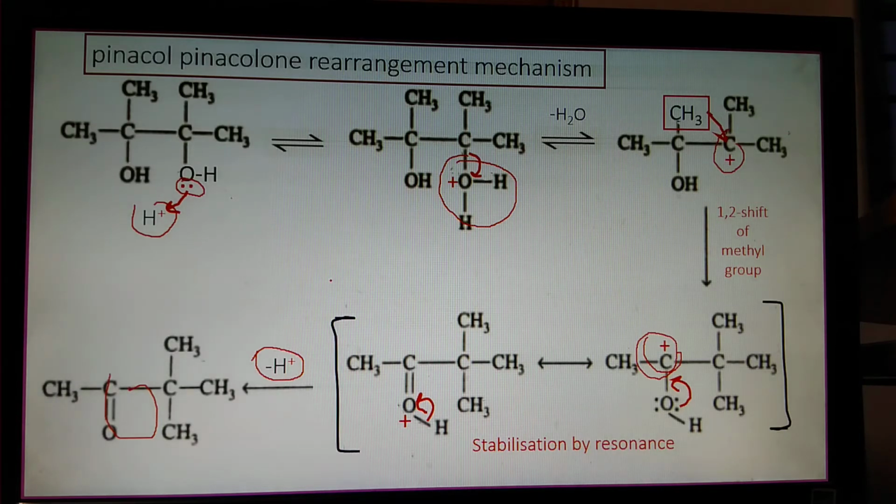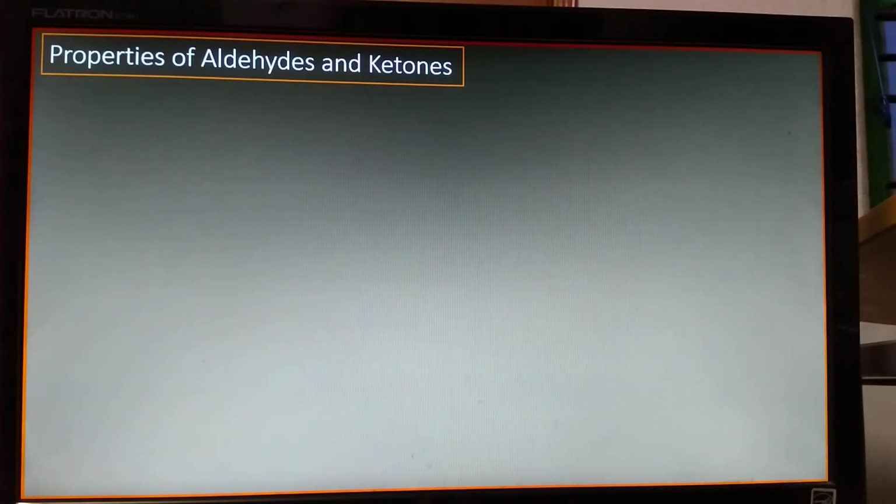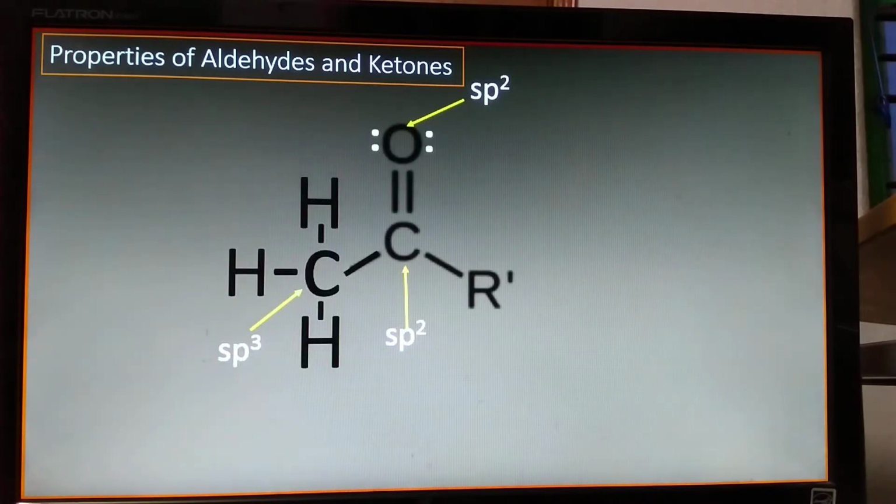And now I will discuss the properties of aldehydes and ketones, rather physical properties, not chemical properties today. But before starting the properties, we shall check the structure of the carbonyl compounds.